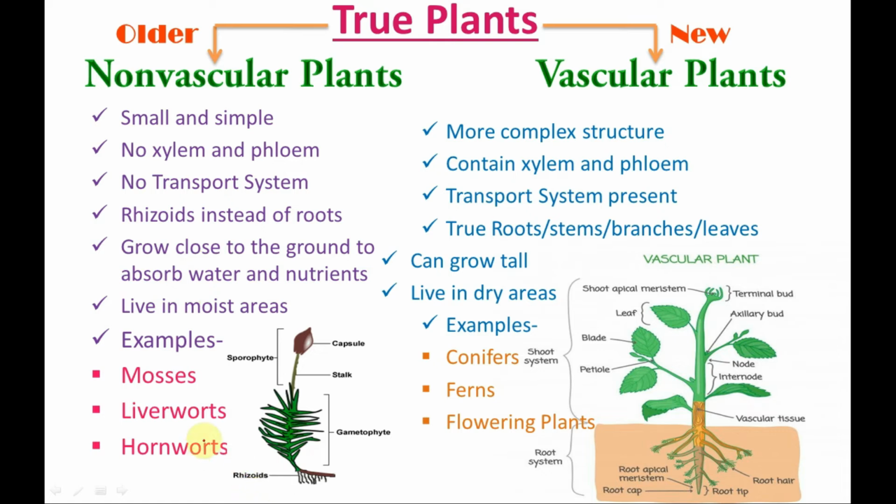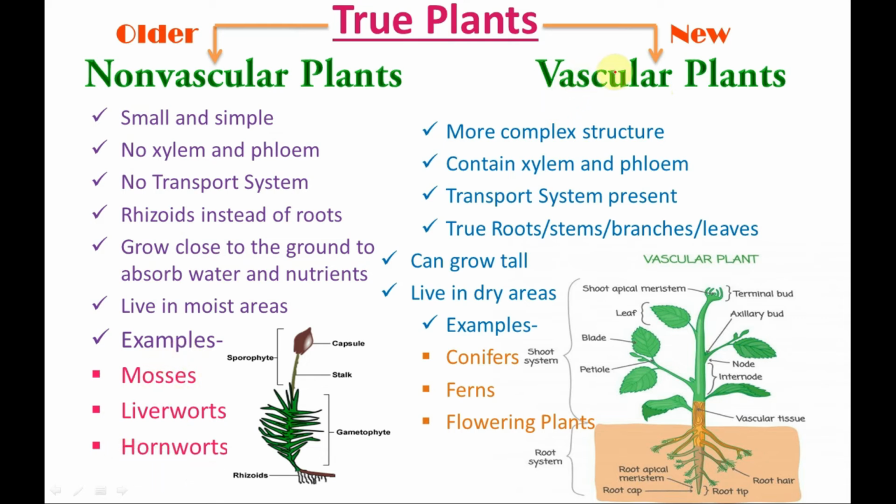They generally live in moist areas and close to the ground to easily absorb water and minerals. As you might expect, since their structure and reproduction are less complicated, non-vascular plants are much older on the evolutionary timeline than vascular plants. Some examples of non-vascular plants are mosses, liverworts, and hornworts.